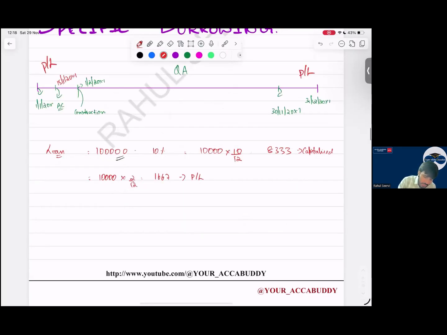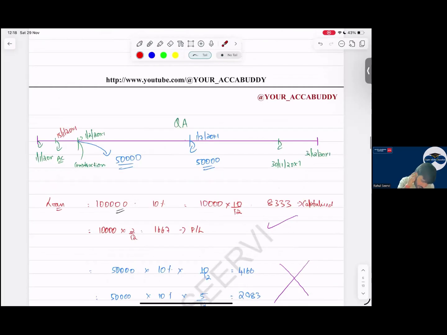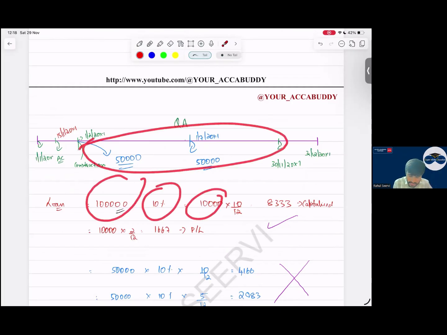Now, what I say here, I say the company is saying that out of that 100,000 they are using 50,000 here and 50,000 here. In specific borrowing, do we consider the date when the amount is used? No, beta, no. In specific borrowing, no. In general borrowing, we consider. See now, 100,000 into 10 percent, 10,000 into 10 months only I will take, beta.